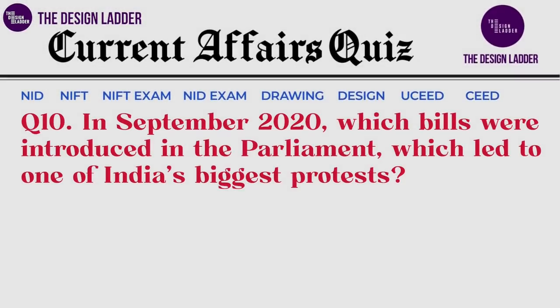Next question for today is, in September 2020, which bills were introduced in the Parliament which led to India's biggest protests of all time?